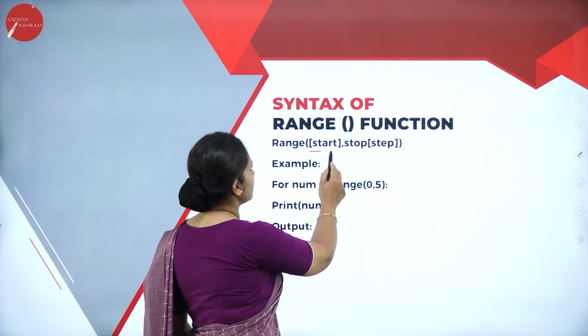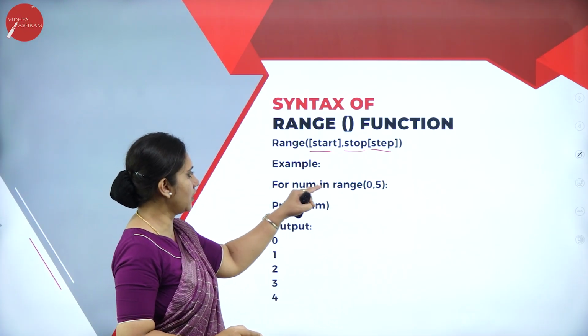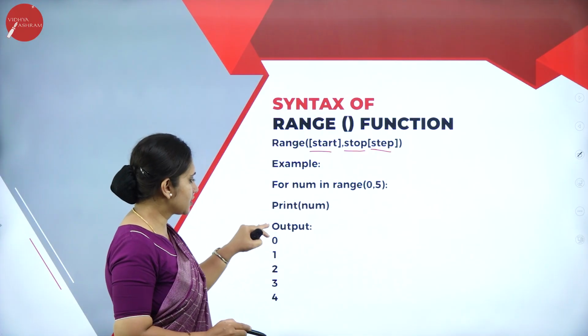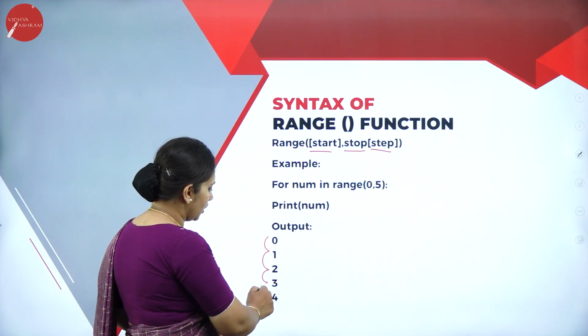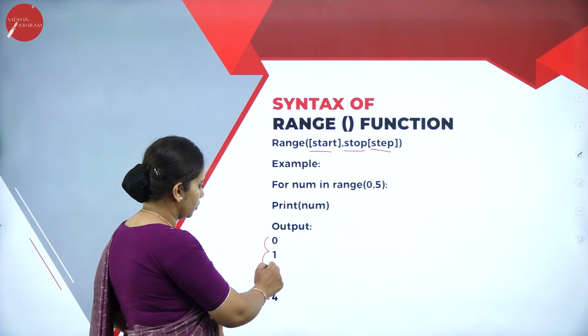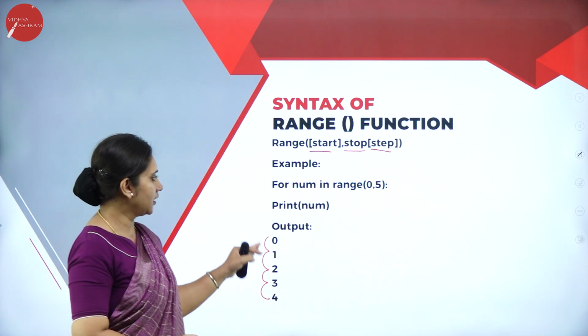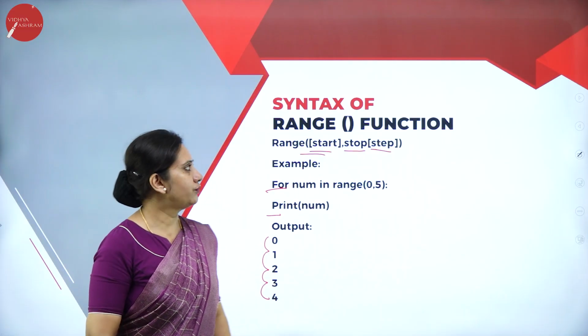The syntax is like this: range(start, stop, step). Example you can see here: for num in range(0, 5): print(num). The output is 0, 1, 2, 3 and 4. You can see 1, 2, 3, 4, 5, from 0 if I count, the range is 5. So this is about the range function.